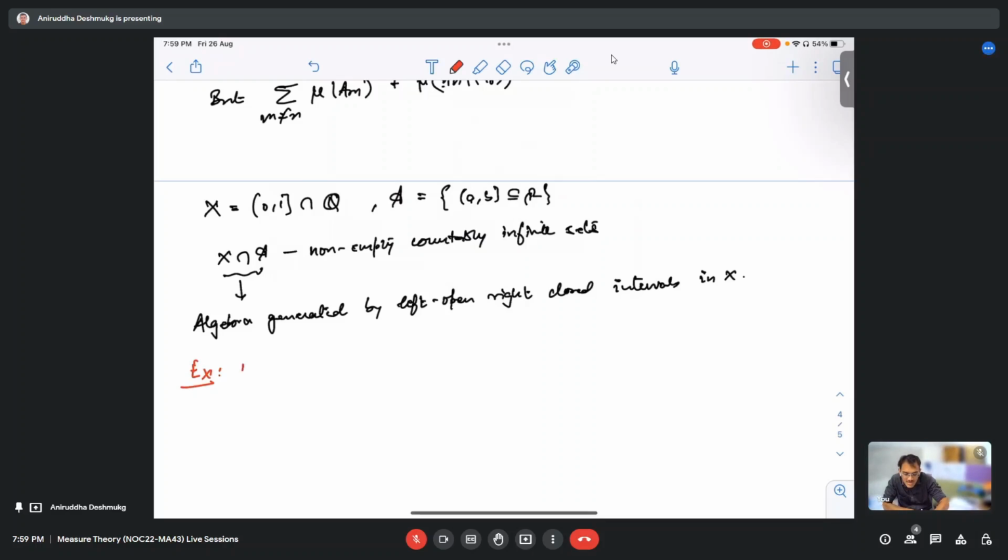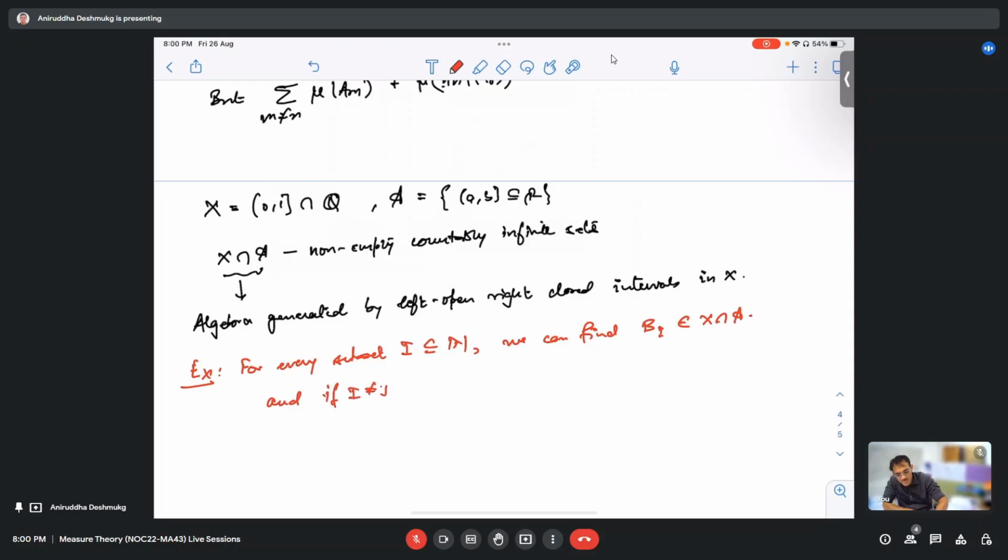You can try doing this: for every subset I of N, we can find a set B_I inside X intersection A, and if I is not equal to J, then B_I intersection B_J is empty. So you just try doing this.